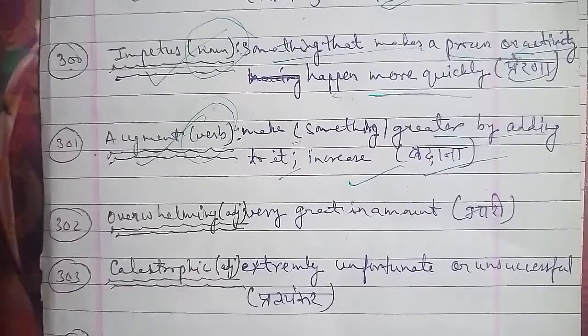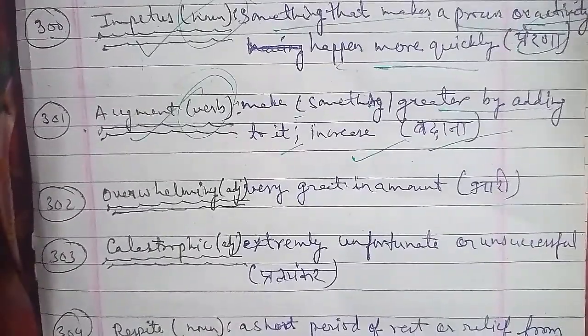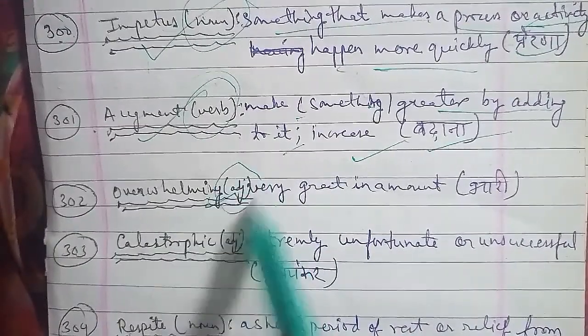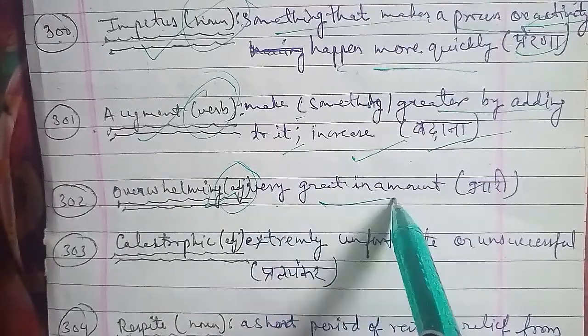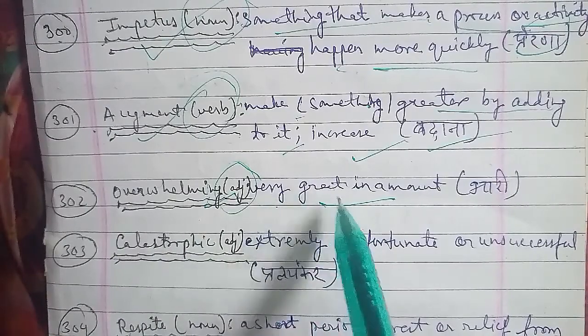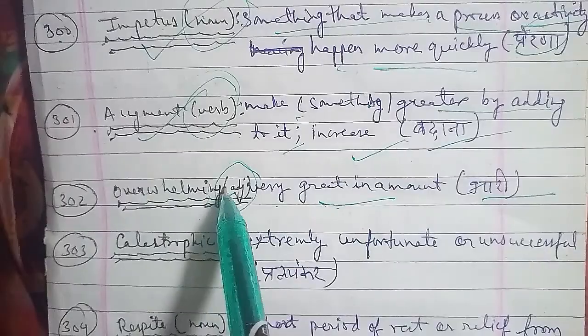Next word we have is 304, that is respite. Respite is a word that is used as a noun. तो respite का मतलब क्या है, the respite meaning is a short period of rest or relief from something difficult or unpleasant. कोई चीज़ जो difficult हो, unpleasant हो, that is a short period of rest and relief, that is your मोहलत.